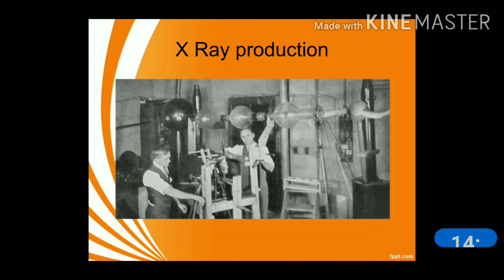So next is the X-ray production. Now we will start the X-ray production chapter. How are X-rays produced?